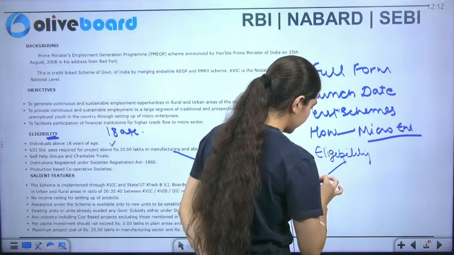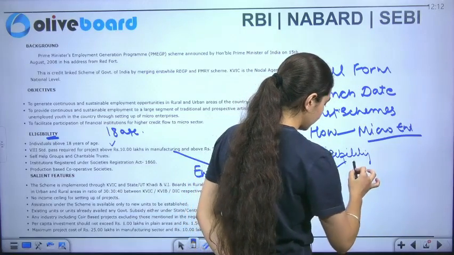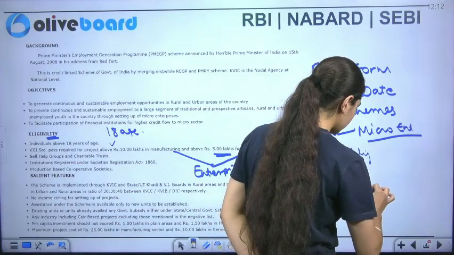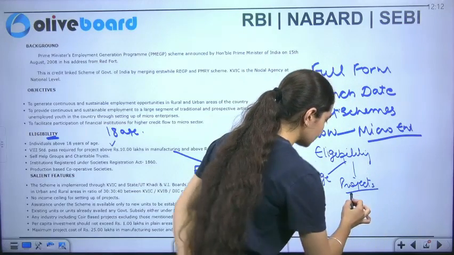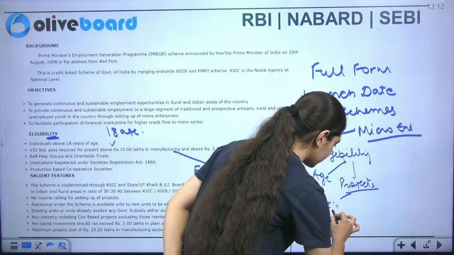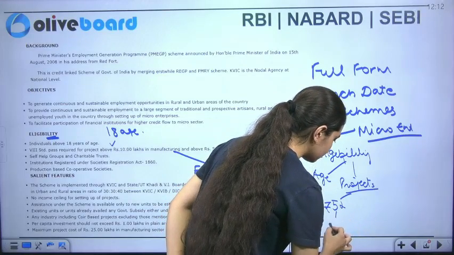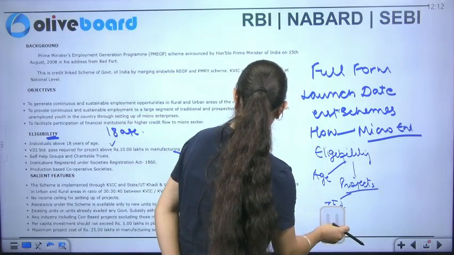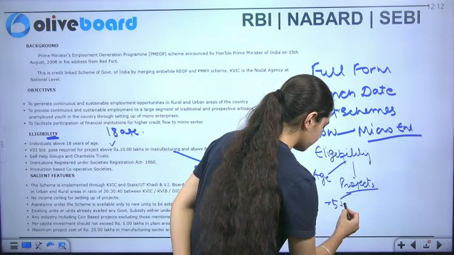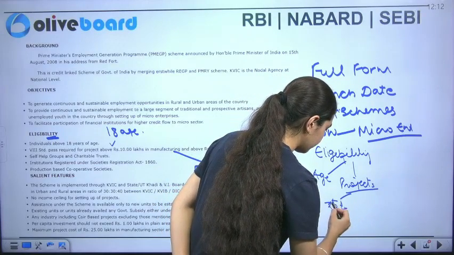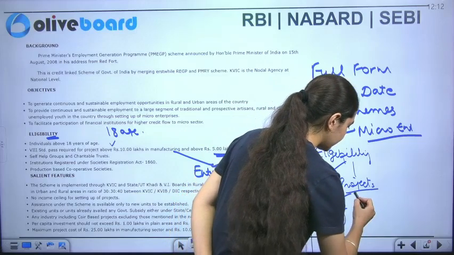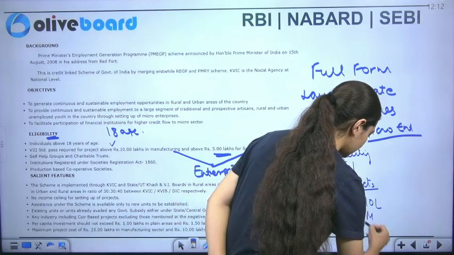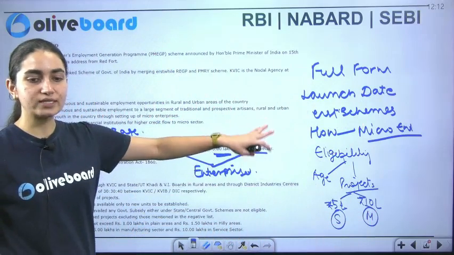This includes age. This includes the projects also, which says 5 lakh. For what? Is this for manufacturing? Okay, no, 5 lakh is for services, right? This is for services. 5 lakh is for services and 10 lakh is for manufacturing. This is what is important from an examination perspective.